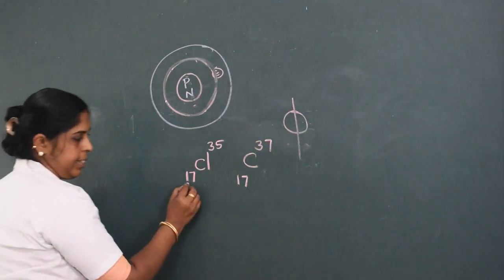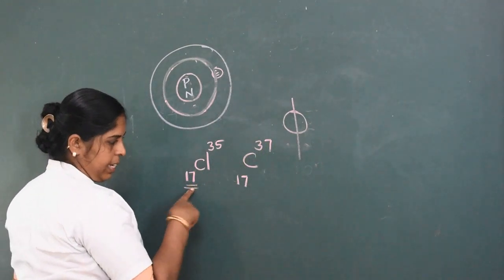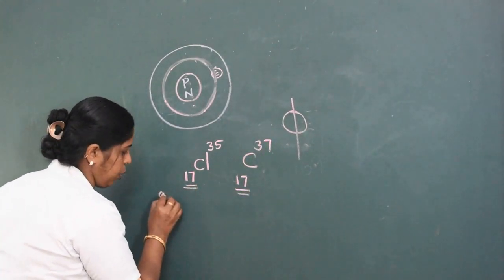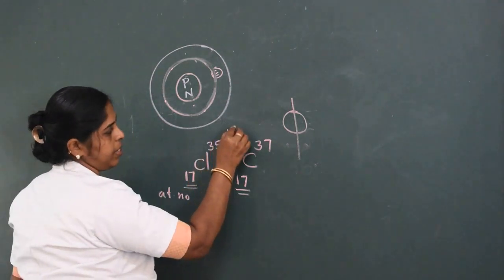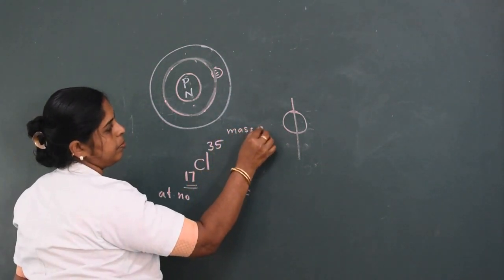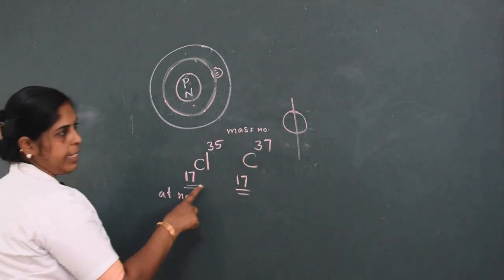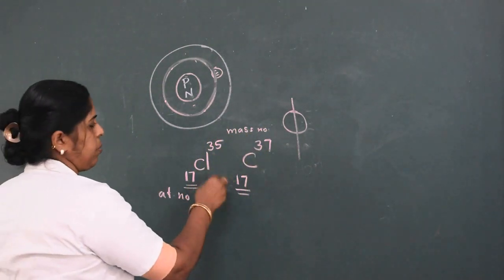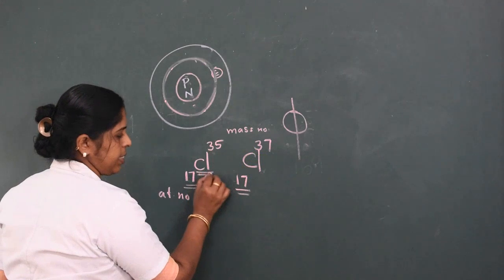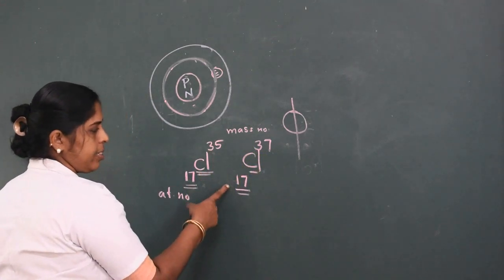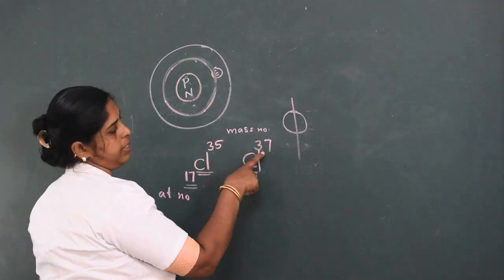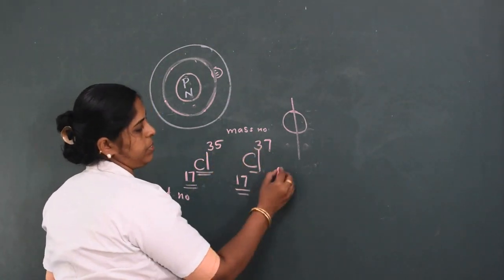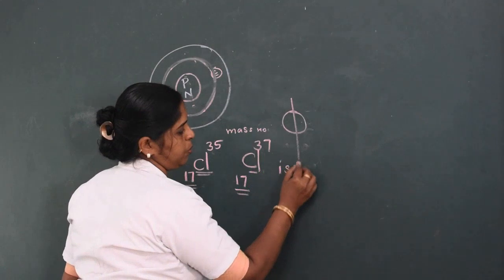Here the lower number is known as the atomic number, and the upper one is the mass number. Both are chlorine atoms, the same element, but they possess different atomic mass or mass number. This type of atoms are known as isotopes.